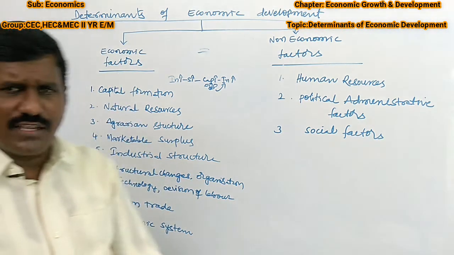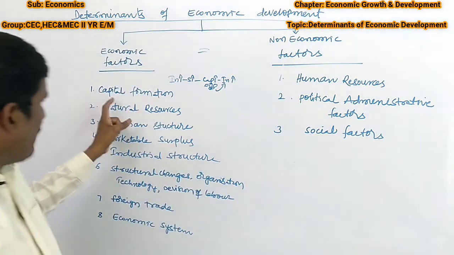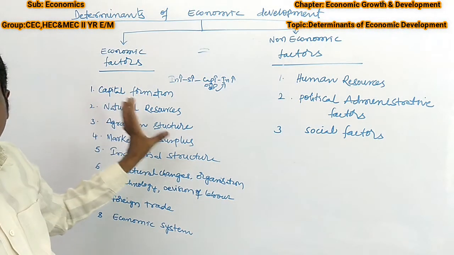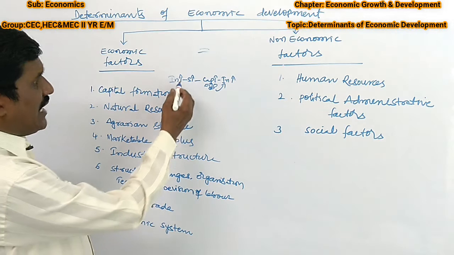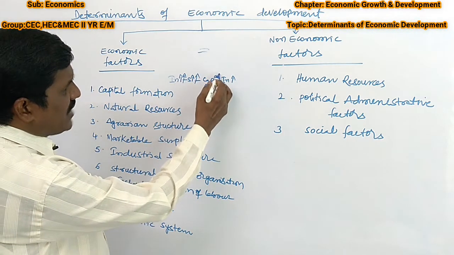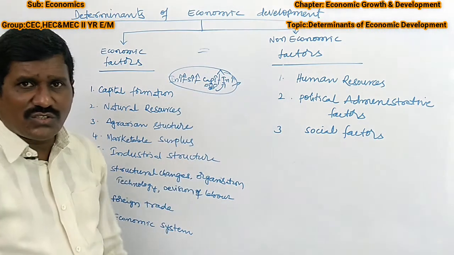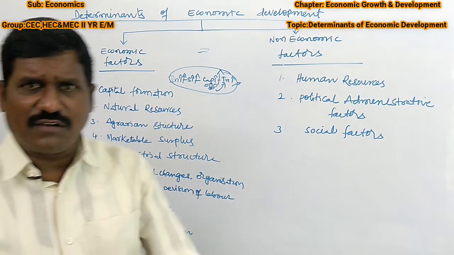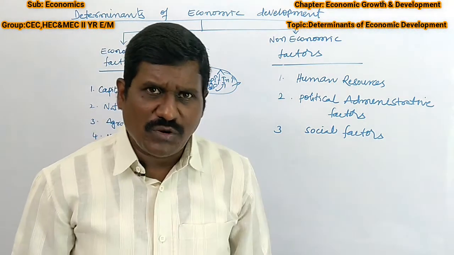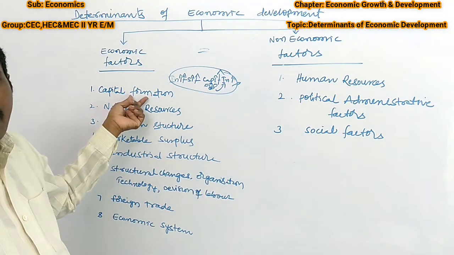For example, in developed countries there is heavy capital formation. Why? They are getting a high level of income. High level of income leads to a high level of saving. High level of saving leads to a high level of capital. The high level of capital is changed into investment, to establish what is required to provide more and more employment opportunities. So this is also one of the determinant factors of economic development.